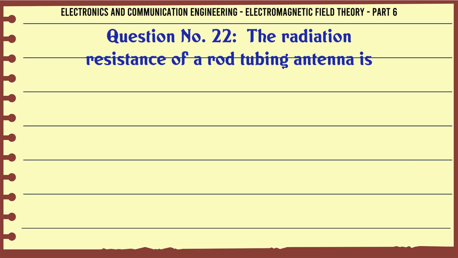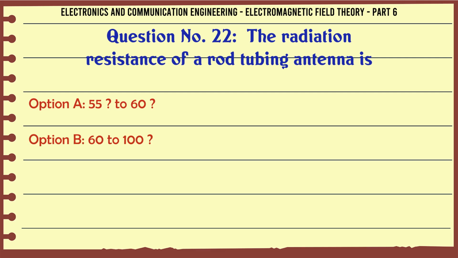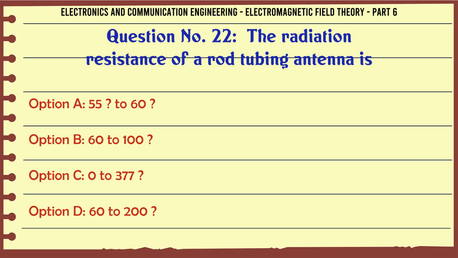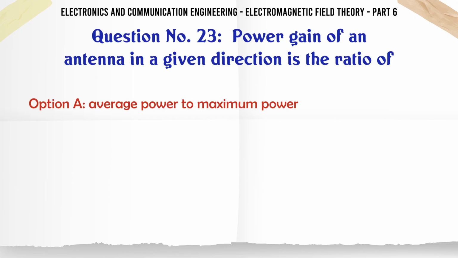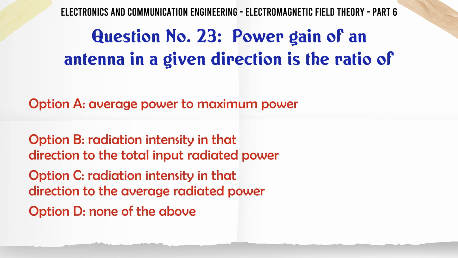The radiation resistance of a rod tubing antenna is A. 55 to 60, B. 60 to 100, C. 0 to 377, D. 60 to 200. The correct answer is 55 to 60. Power gain of an antenna in a given direction is the ratio of A. Average power to maximum power, B. Radiation intensity in that direction to the total input radiated power, C. Radiation intensity in that direction to the average radiated power, D. None of the above.